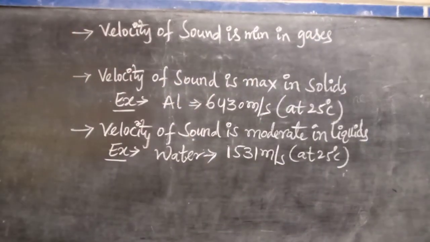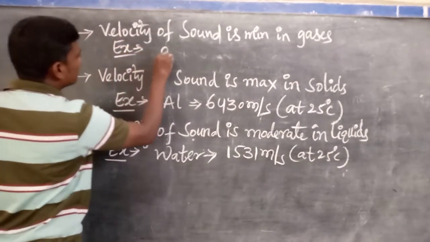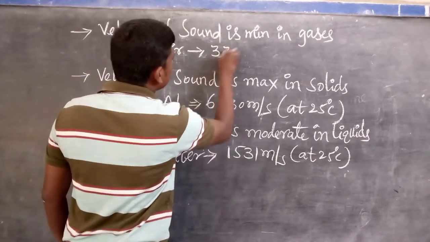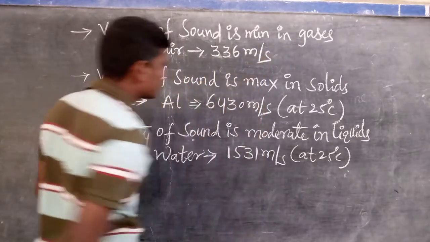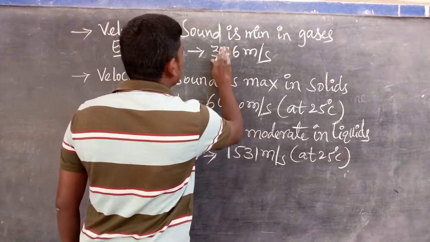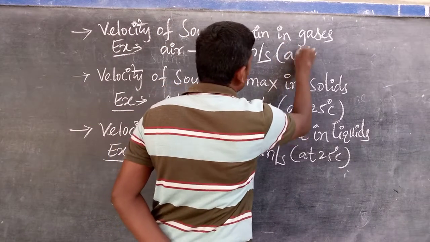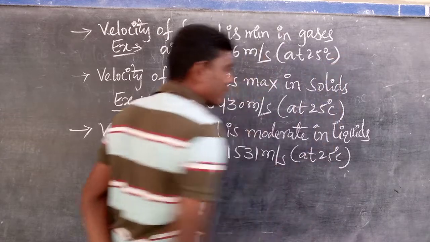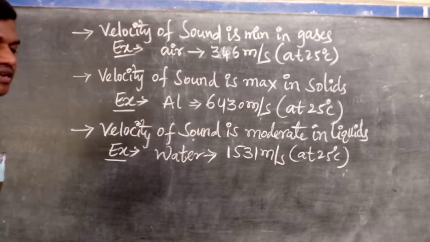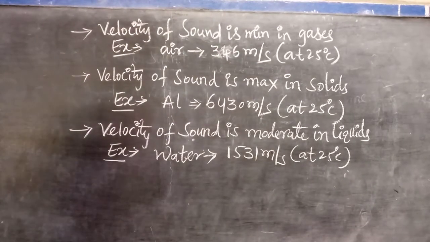Velocity of sound is minimum in gases. For example, air is 346 meters per second at 25 degrees Celsius. But at 0 degrees Celsius, its value is 331.4 meters per second, which is about 331 meters per second or 330.